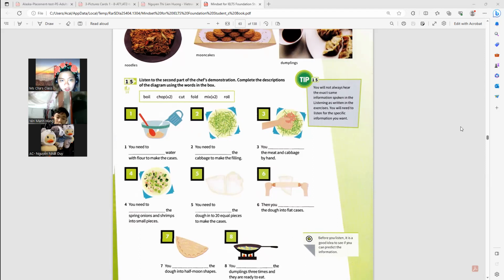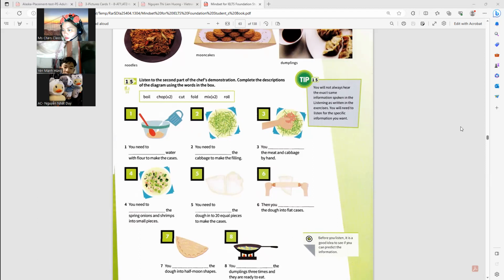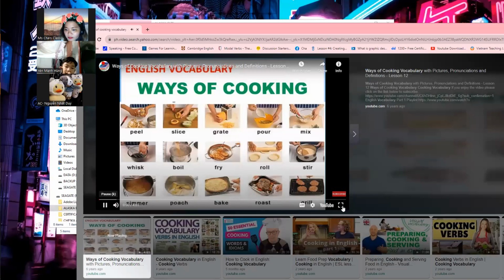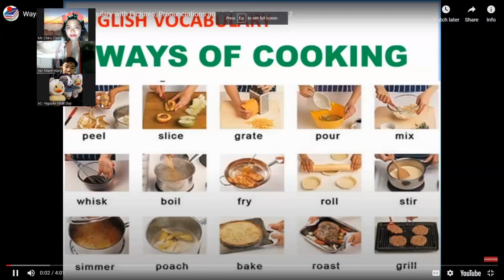I'll be showing you with pictures so you can imagine. English vocabulary: ways of cooking.